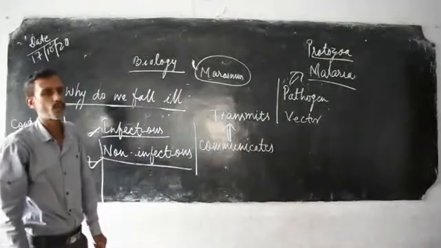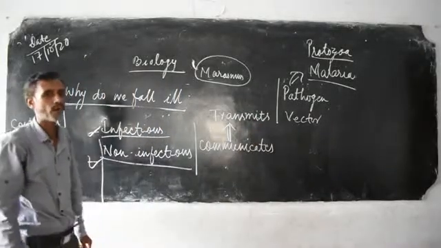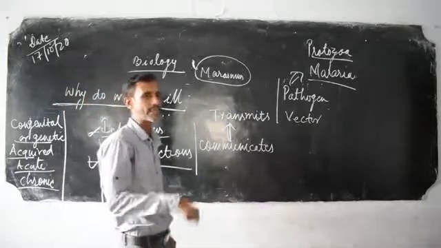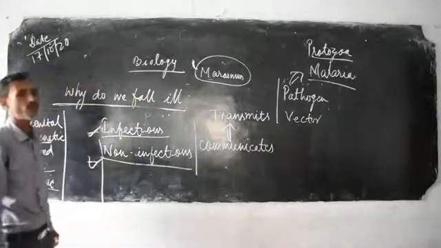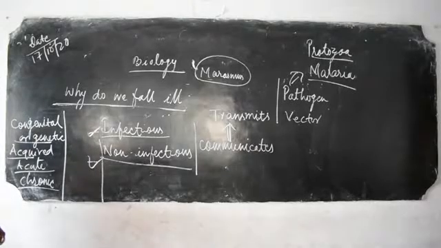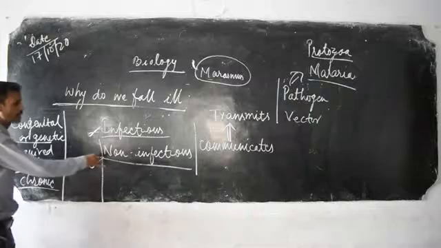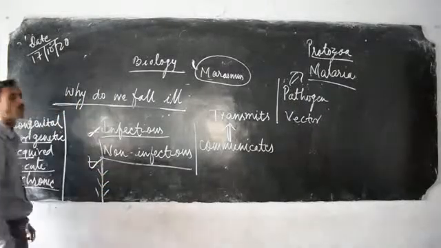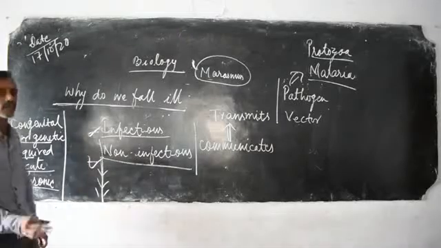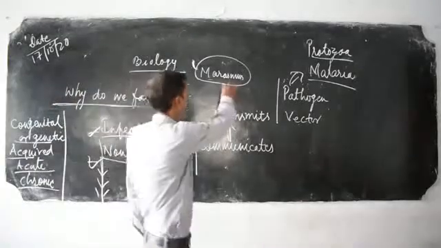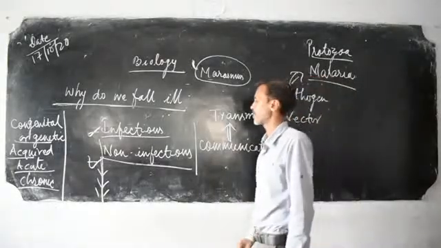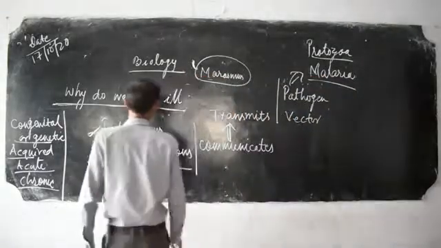Either the deficiency of protein, carbohydrate, or a particular vitamin or mineral causes a disease, known as a nutrient deficiency disease. So nutrient deficiency diseases come under non-infectious, meaning they do not transmit from one person to another. This type of disease basically depends on a balanced diet of nutrients.